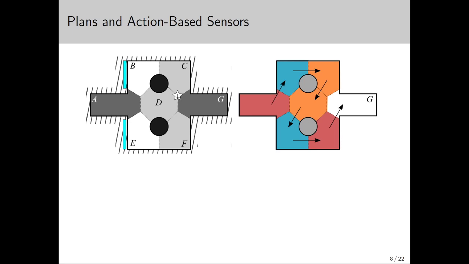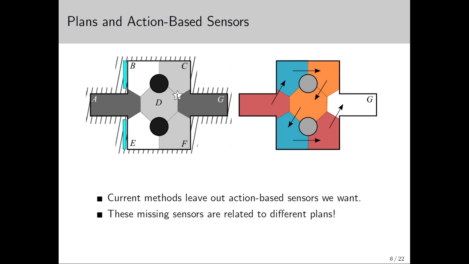Not only do there exist plans that can solve this planning problem, but we can derive our own action-based sensors for them through grouping together regions where the same actions make progress. This new action-based sensor functions under the limitations of our physical sensors. If that's the case, then the current collection of action-based sensors is incomplete. There are action-based sensors that currently cannot be found, and these sensors derive from plans other than those found through backchaining. Our question is clear. How can we find all possible action-based sensors that can be used to solve a problem?